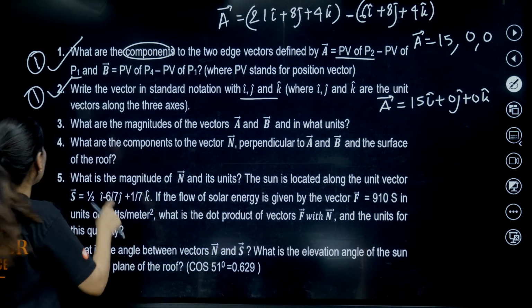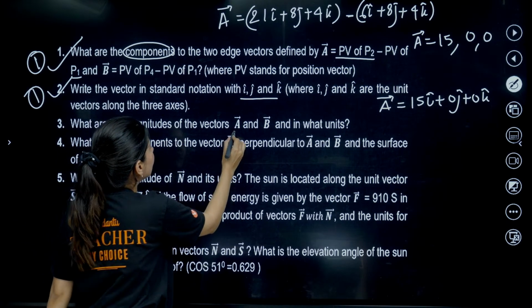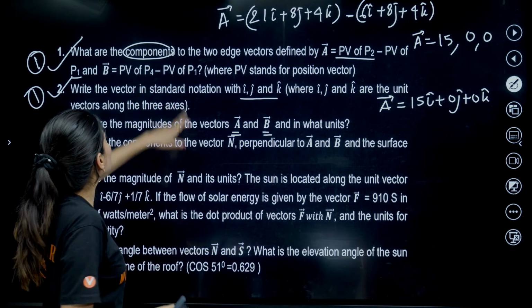Okay. What are the magnitudes of the vectors A and B? So over here you have to solve for B as well.